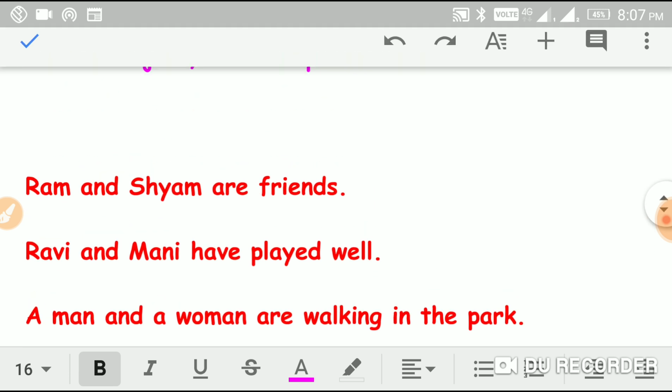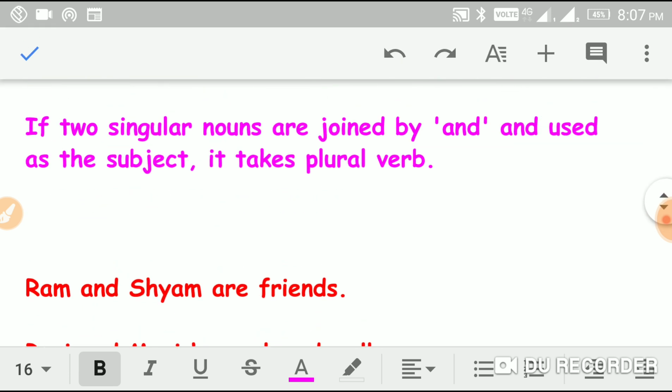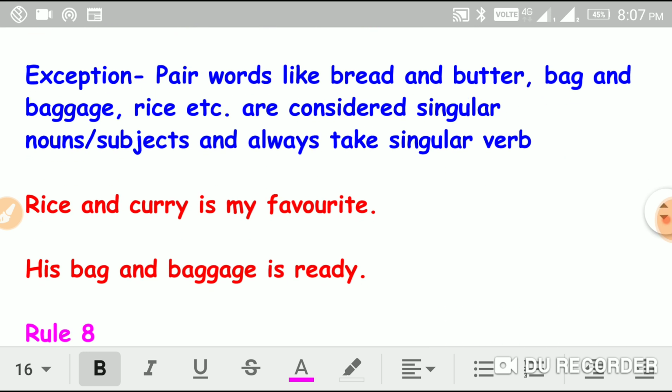So it is very clear, if two singular nouns are joined by and used as subject, it takes a plural verb. But there is an exception. Let us see what this is. This is very important, especially for competitive exams. This is very, very important.